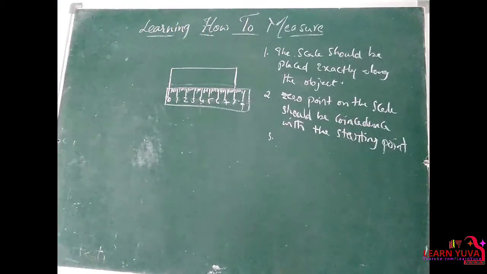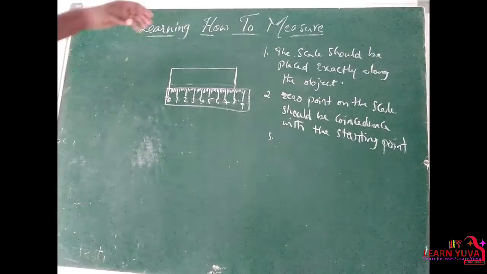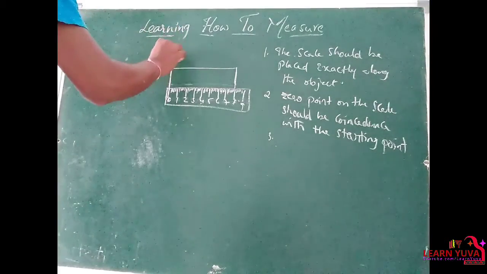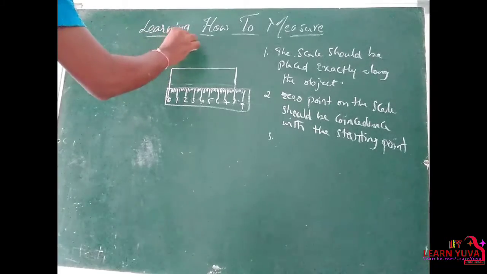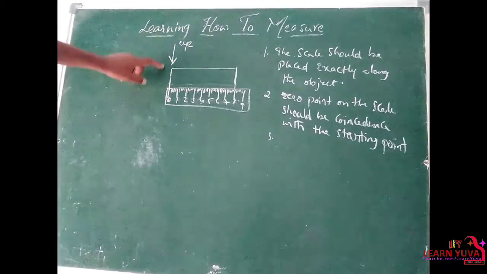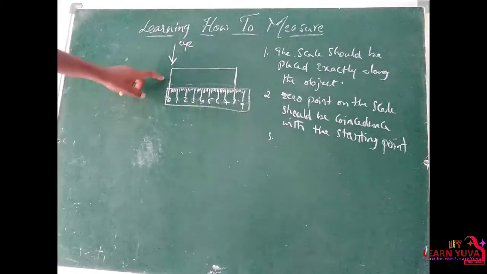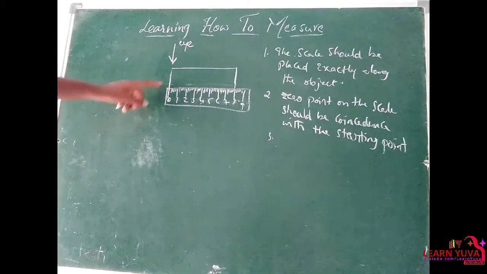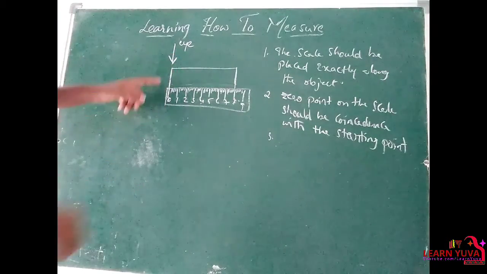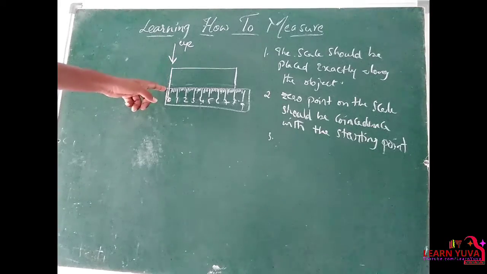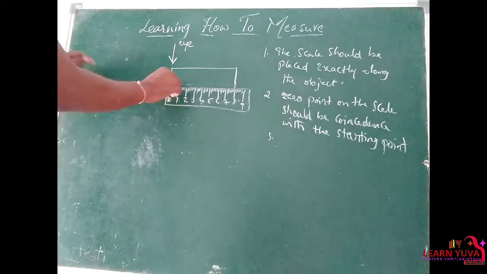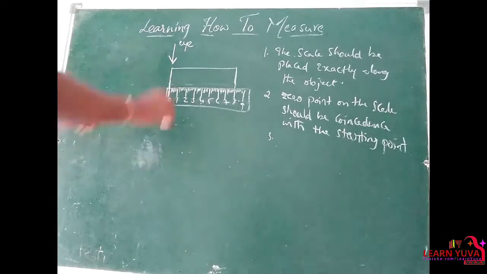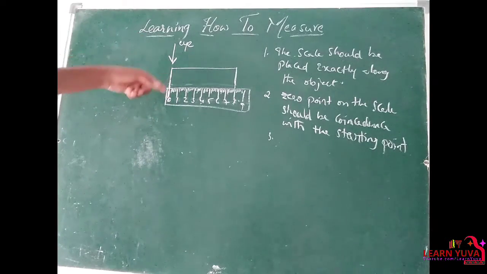Next point: our eye should be vertically above the point of coincidence of the scale where the measurement is to be taken.